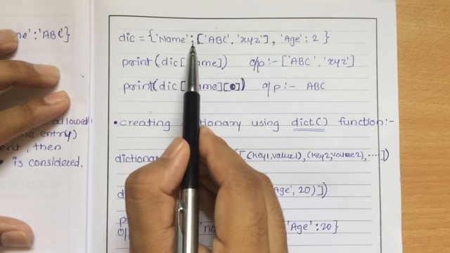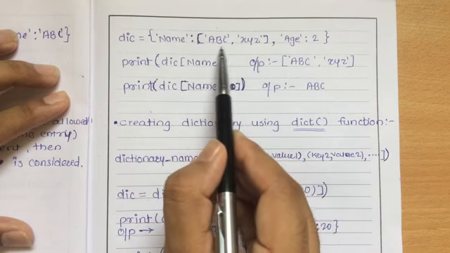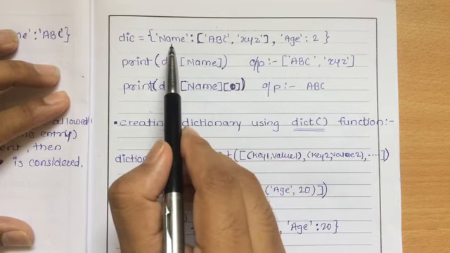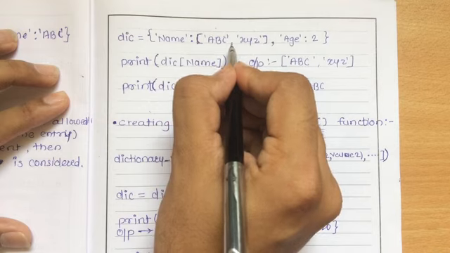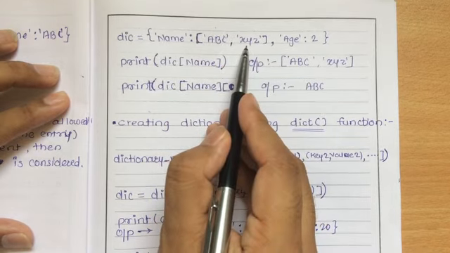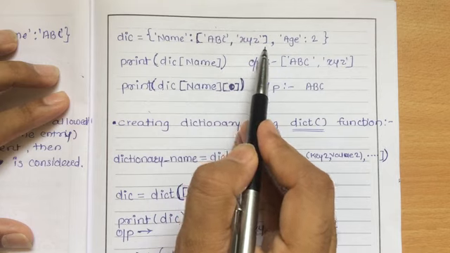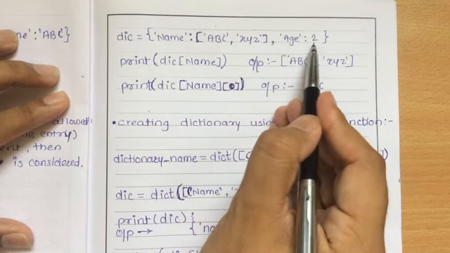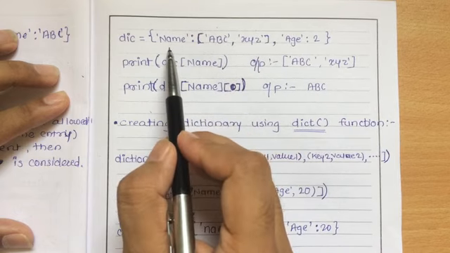Then I have written the colon, then in square brackets I have written multiple values. For this key I have 2 values, ABC, then a comma, XYZ, enclosed in a square bracket. Then a comma, then age 2. In this way you can write multiple values for a single key.